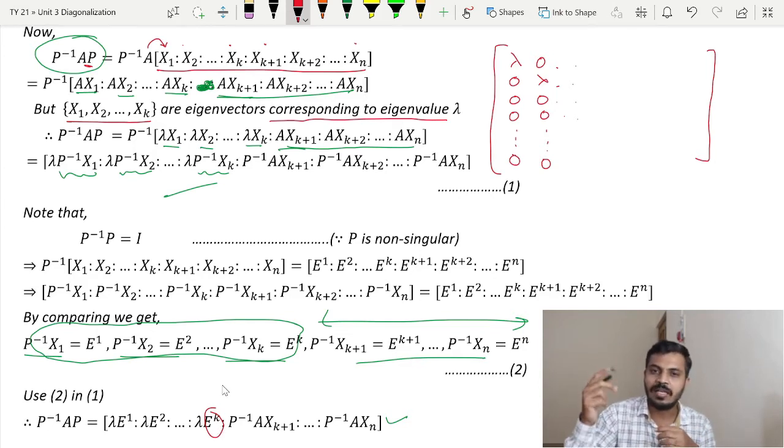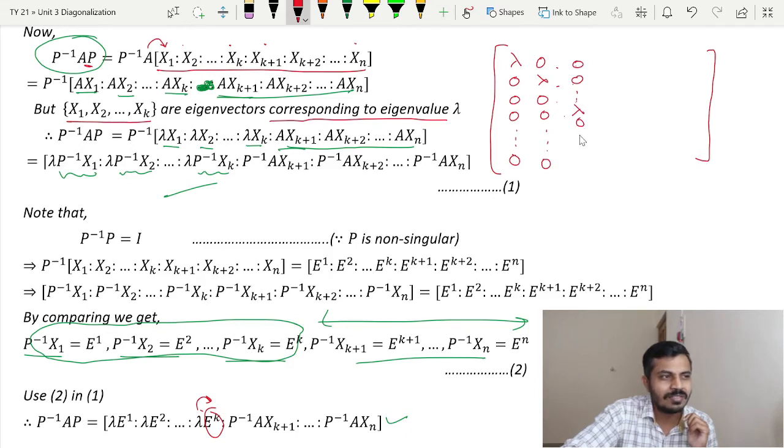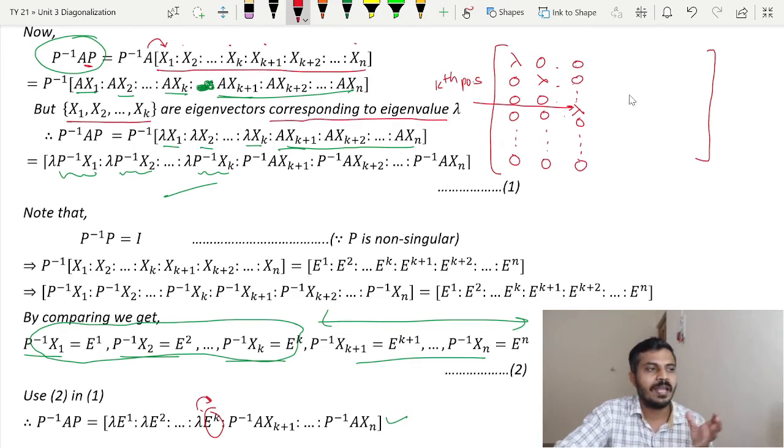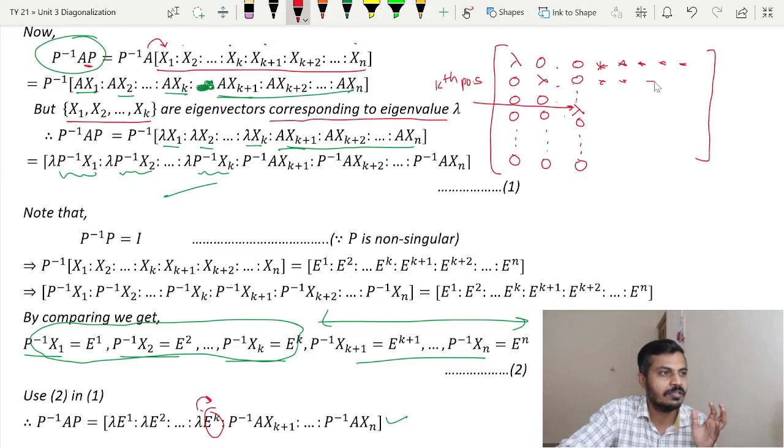We have 1 at the kth position, meaning 0 0 0 and somewhere 1 at the kth position, and we multiply it by lambda. So we get 0 0 and so on, lambda at the kth position, and then 0 again. And I am not interested in the rest of the entries; there are some entries here, similarly here, and here as well.